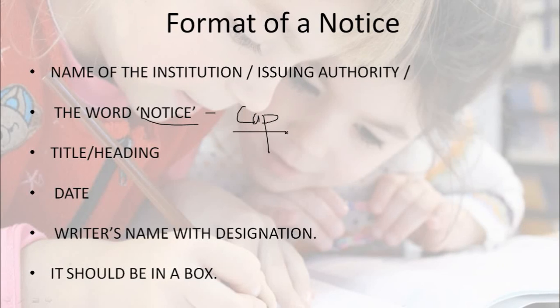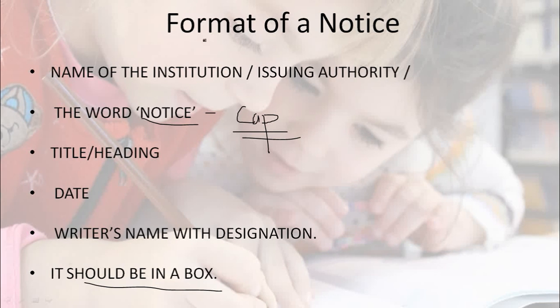Then you have to write the title. Then comes the date, then the writer's name with designation, and finally the notice should be in a box. These are the important things that you need to remember while writing a notice.